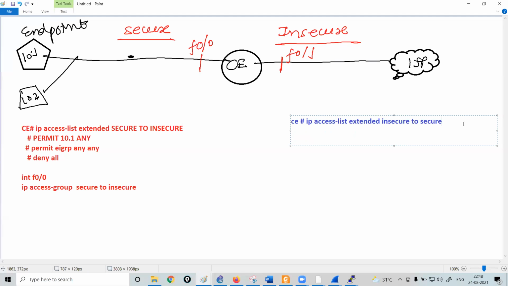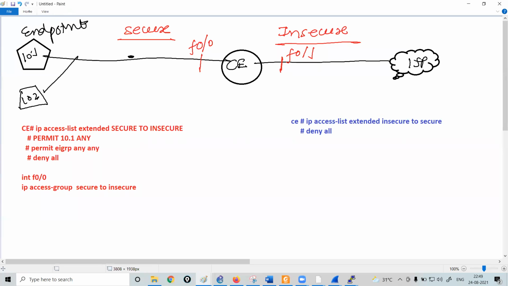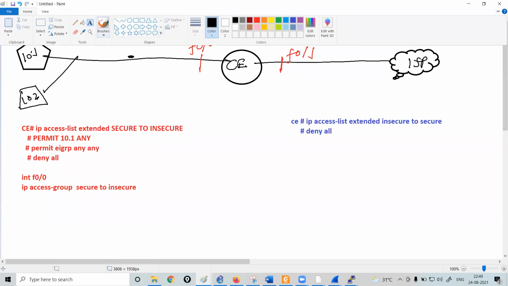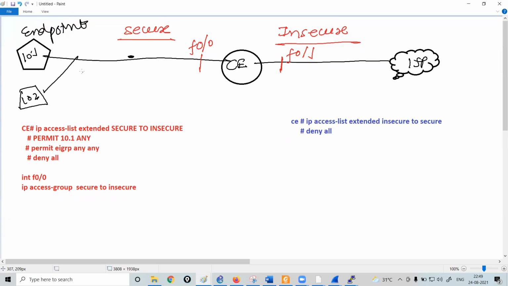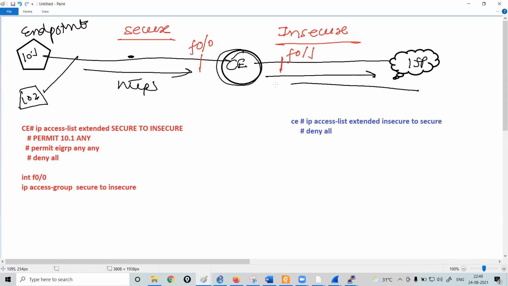That's the name of my ACL, and then I would like to deny all the traffic. As simple as that. Now, if I execute the ACL as I just configured, R1 will send an HTTPS packet to the router. The router will receive it and forward it to the ISP. When the ISP replies, this packet will be denied because you have created an ACL like this.